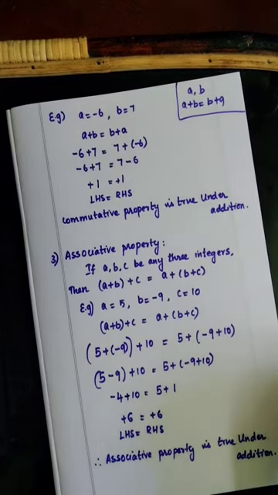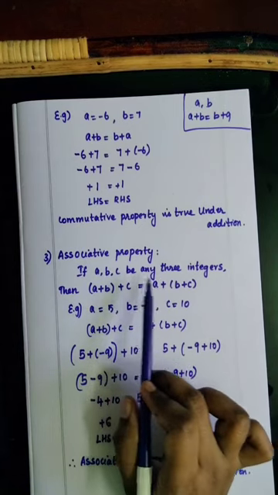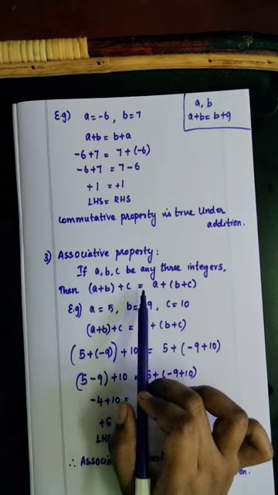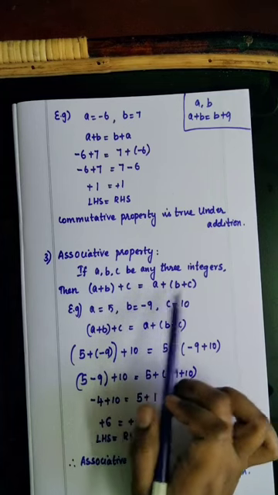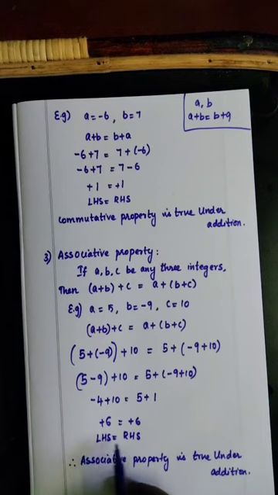Understand? For the associative property, we need to take any three integers A, B, C, and then find (A plus B) plus C is equal to A plus (B plus C), substitute all the values and find the final answer. That is, LHS is equal to RHS. Finally, you need to write: associative property is true under addition. Understand?